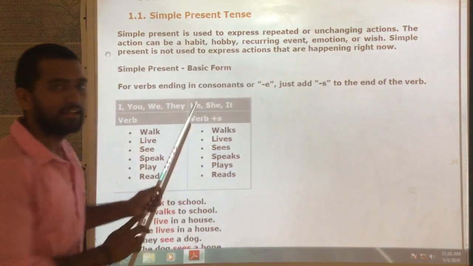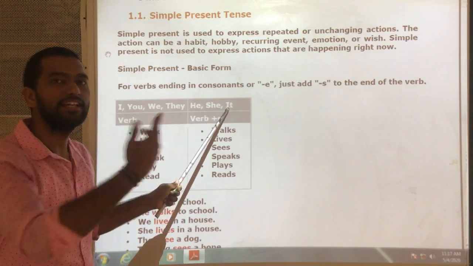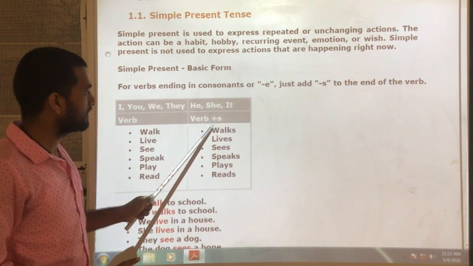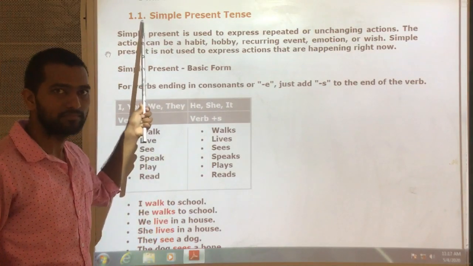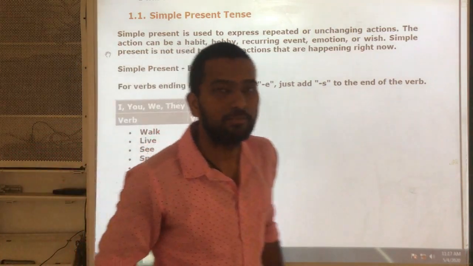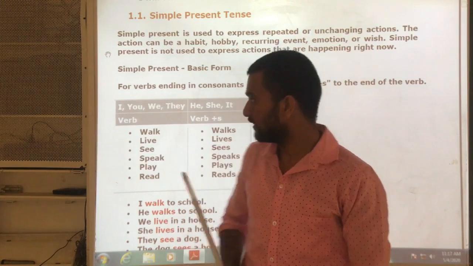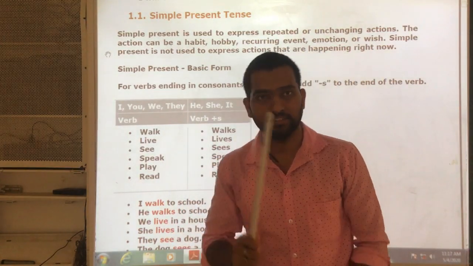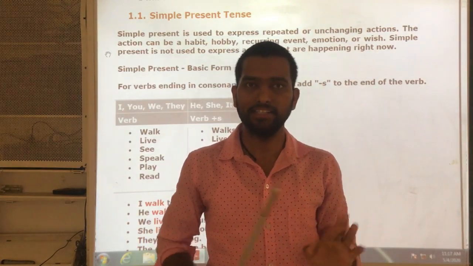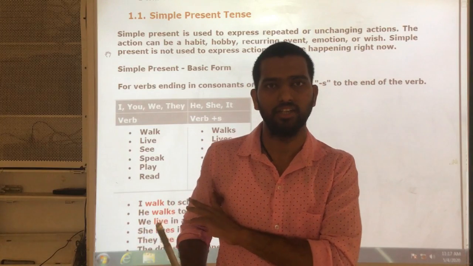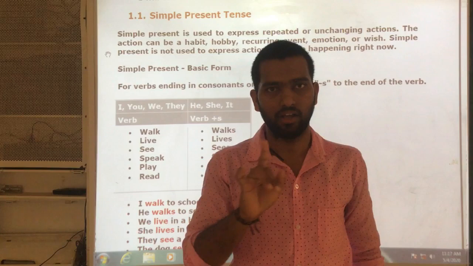And when the subject in the sentence is he, she, it or any singular name, then we must add s or es to the verb. That too for simple present tense. In the same way, if the example is written like this, "he teach English," this is wrong, because if the subject is he, we must add s or es to the verb. "He teaches English," then it is correct. We cannot say "he teach English," and we cannot say "I teaches English." That is wrong. Clear?